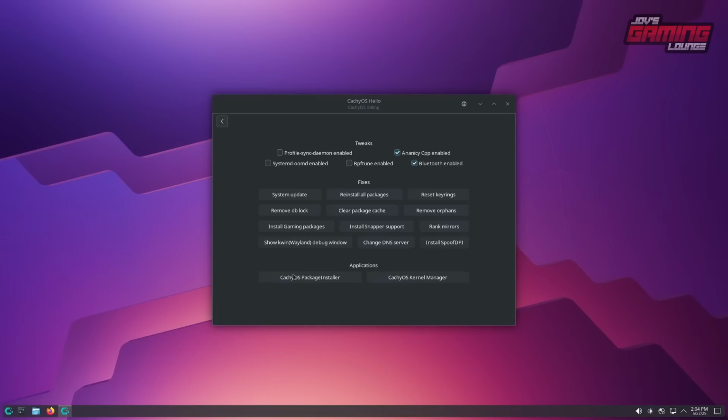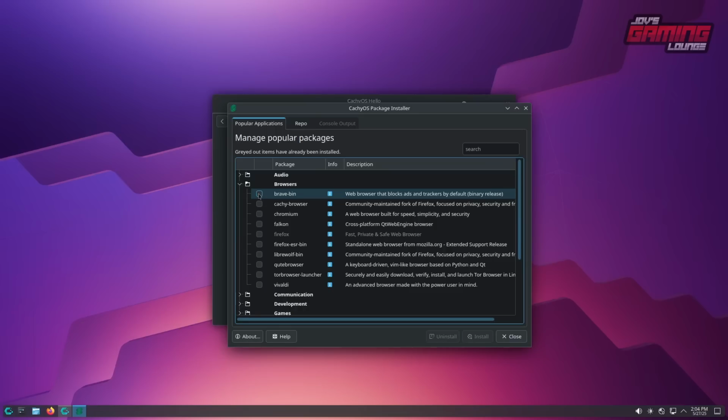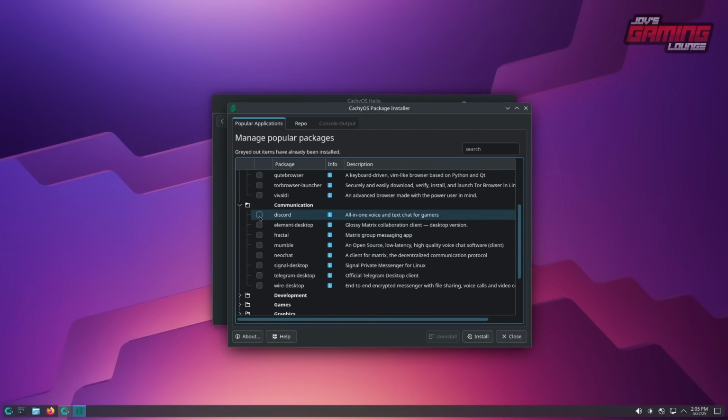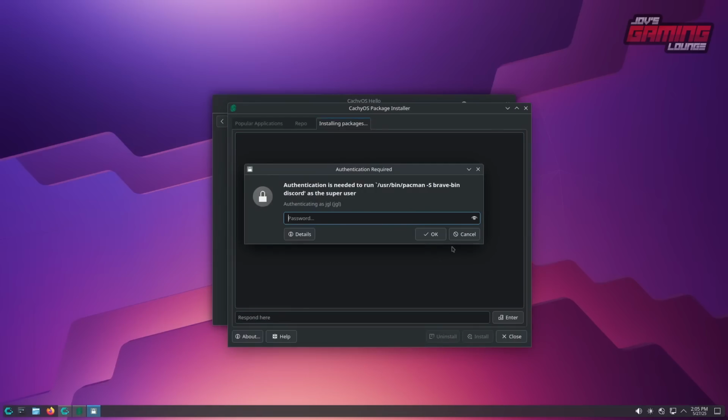From here, we can then head over to the CachyOS package installer. And here they already curated a few packages that they would say are the most popular packages. So for instance, if we head over into browsers, I can go ahead and install Brave browser from here. And what I'm also going to do is click on communications, and we have Discord available to us here as well. I'm going to go ahead and install both of these, letting us know that it's going to get the Brave binary and Discord, the total size. So we'll just click OK, type in our password.